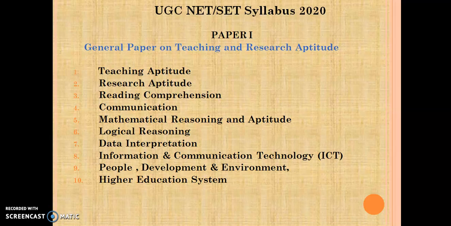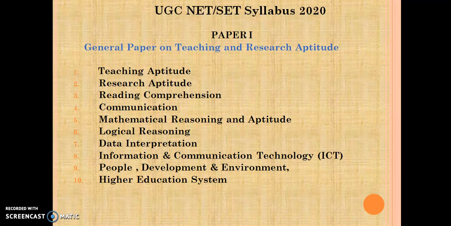You will be writing these two papers without any break in between. So totally you are going to write the paper for 180 minutes, that is 3 hours. And the number of questions you will be asked to attend is 150 questions. So 150 questions should be attended in 180 minutes. All questions are compulsory and there is no negative marking. So that is the happy news. There is no negative marking with respect to paper 1 and paper 2.